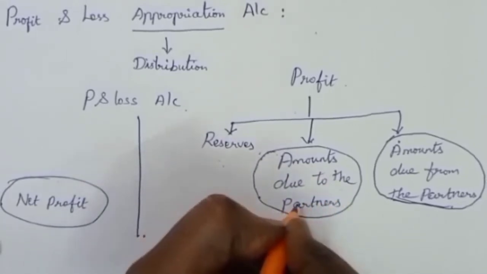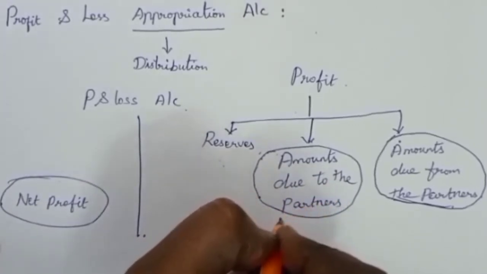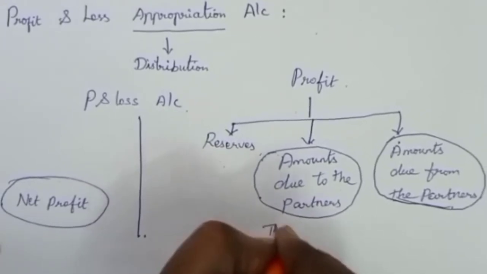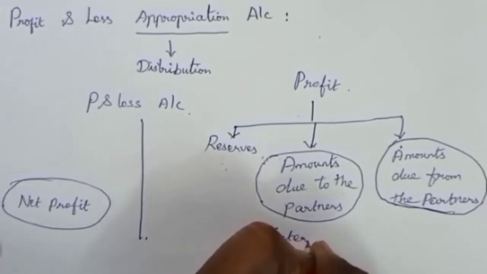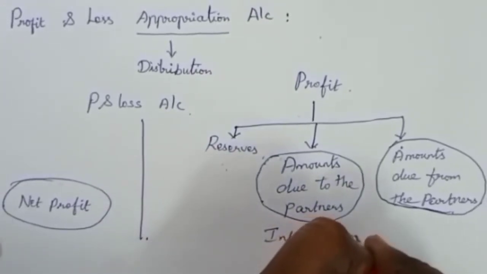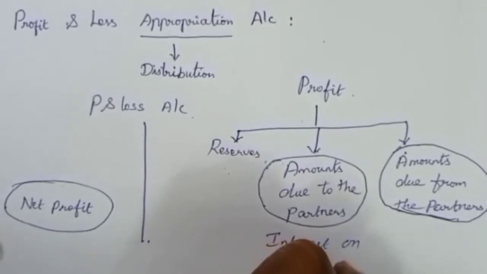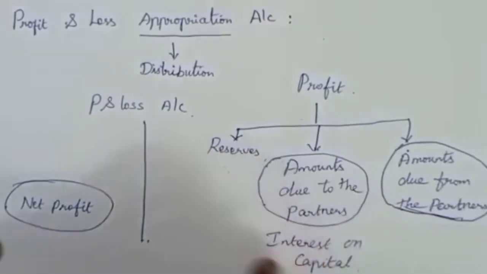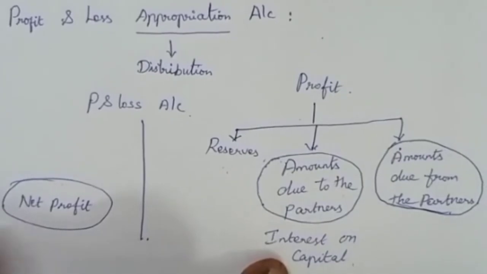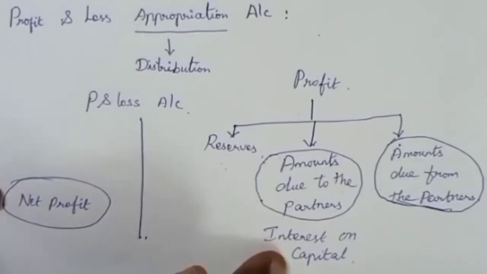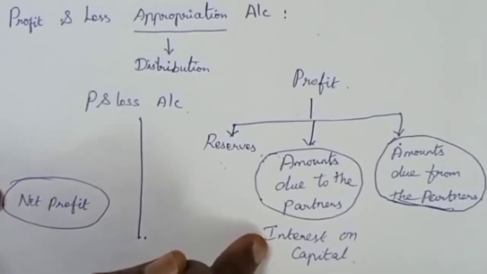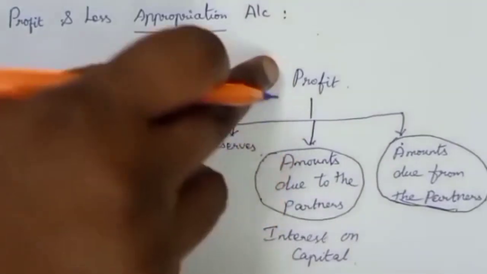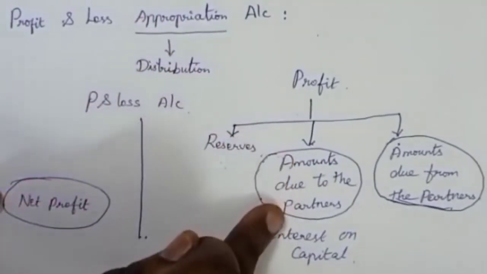And what are the amounts due to the partners? Interest on capital, that is, the partners invest capital in the business and they expect something in return from the business. So, the interest on capital for the partners is to be distributed out of the profits of the business.